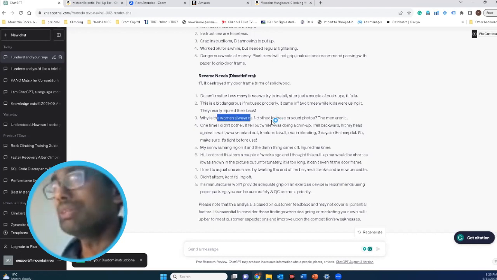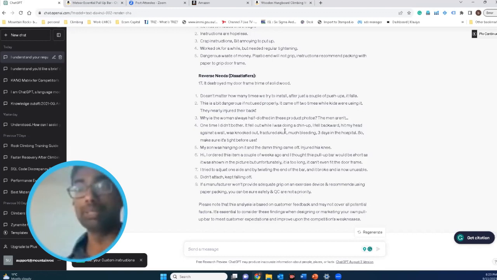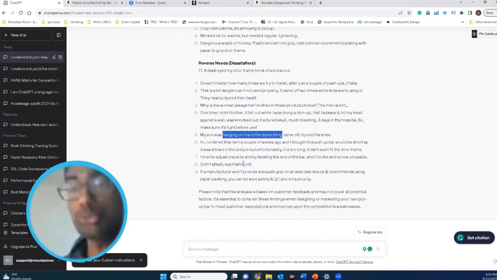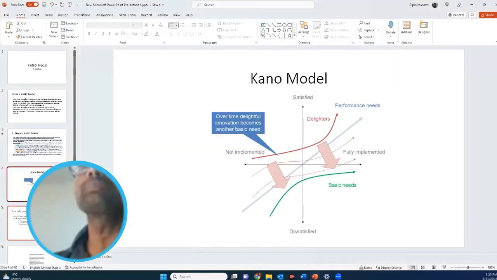There was also a comment on the image that is used, and some people didn't like it. And there was one, my son was hanging on it, and the damn thing came off. I won't go into all of it, but you will use ChatGPT as an aid, and you will actually prepare a final presentation, something like this.